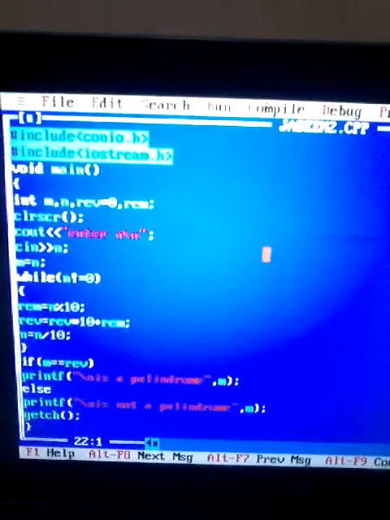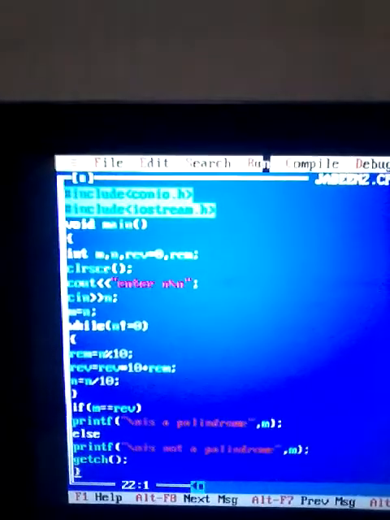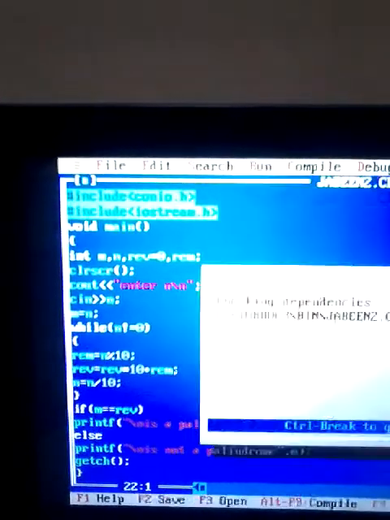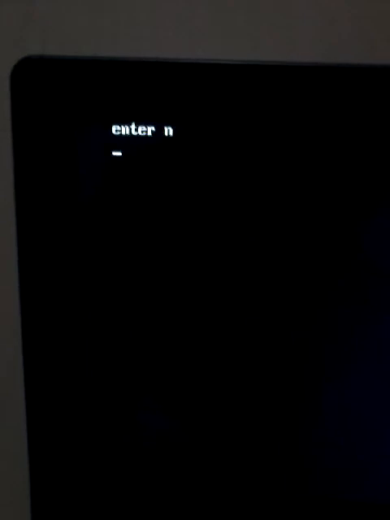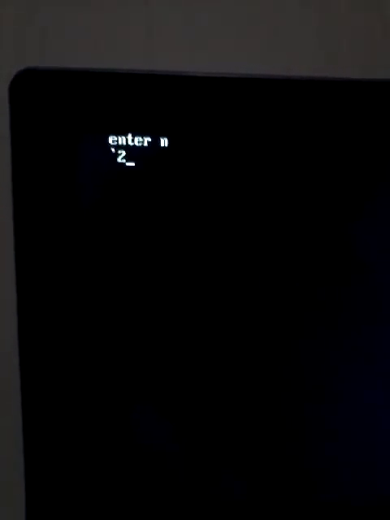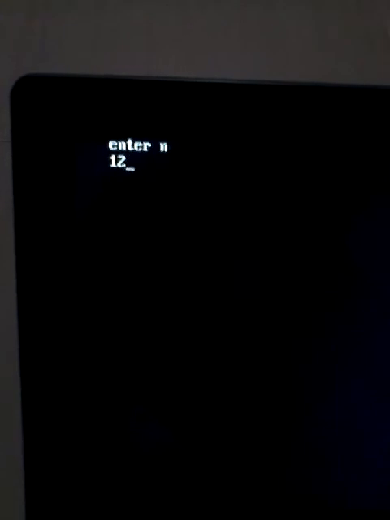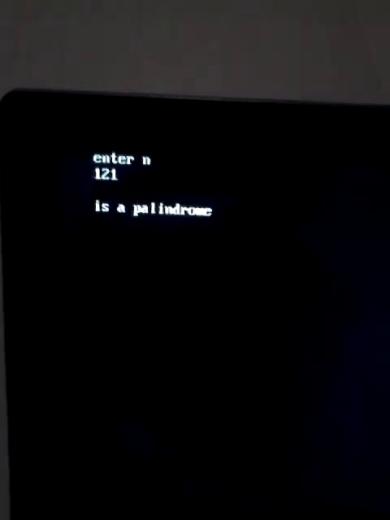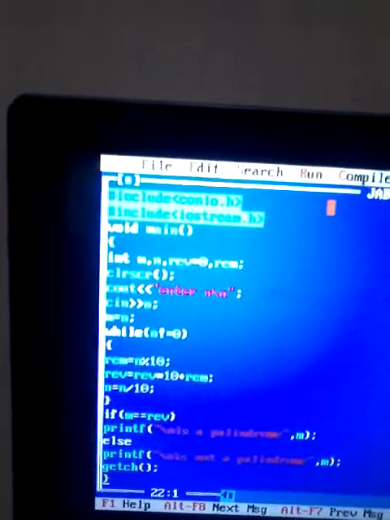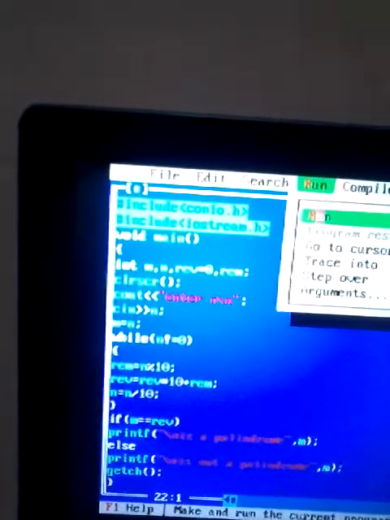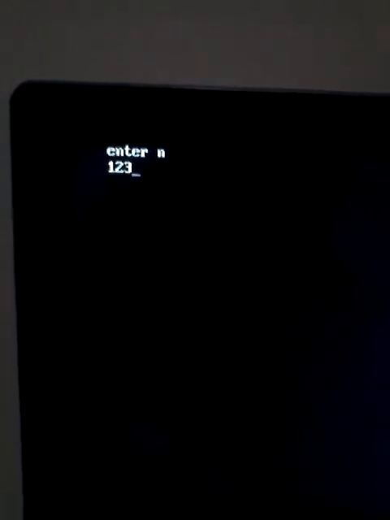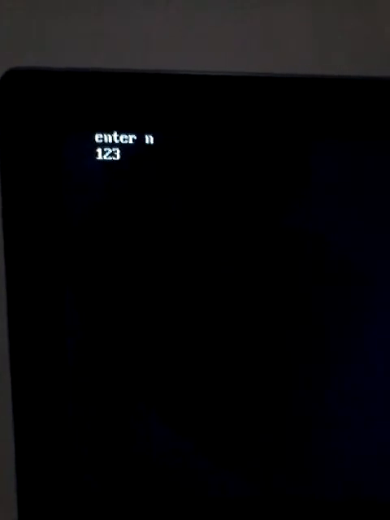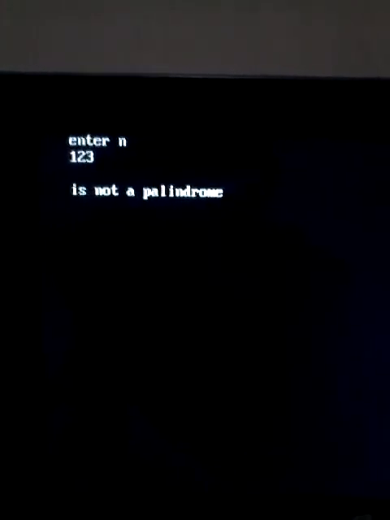This is the palindrome program. Now let us run. Enter N.